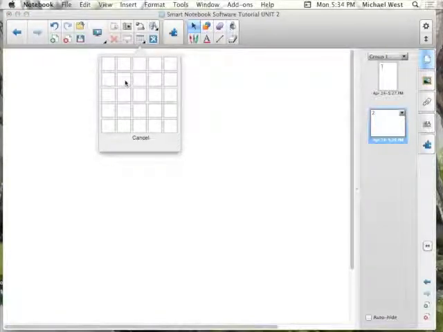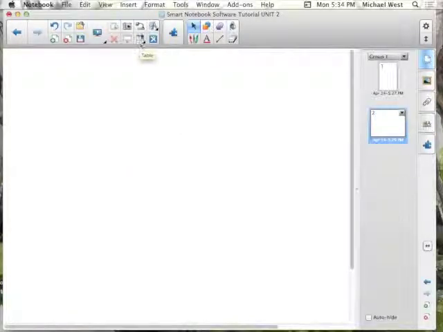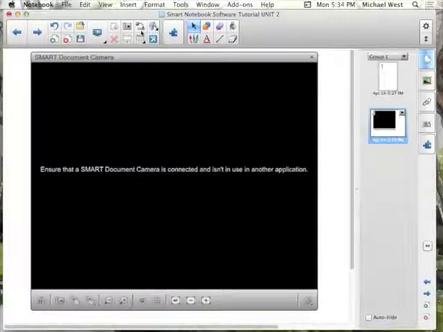This would be to insert a table, not unlike what you have in like Microsoft Word, if you're familiar with Apple's Pages. And if you have a document camera, you can have your document camera sort of be right embedded into the actual presentation itself. Of course, I don't have a document camera hooked up to this thing, so I won't actually go that route right now.